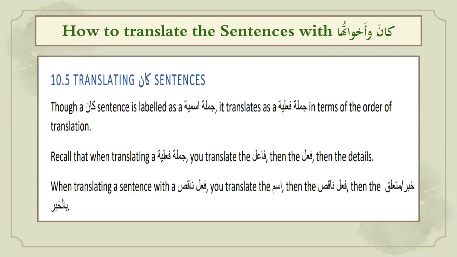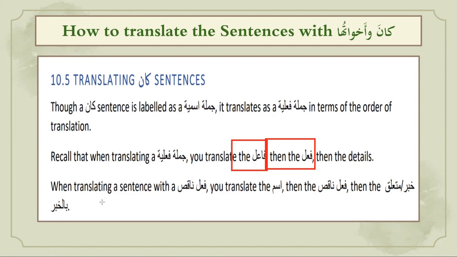So we know that kana sentences are grammatically regarded as Jumla Ismiya. But since these words, kana or its sisters, are af'al, action words, in terms of translation, we translate these sentences like a Jumla Fi'liyya. As we do in translating the Jumla Fi'liyya, first we say the doer, the fa'il, the doer of the action, and then the fi'l, and then the details, right?